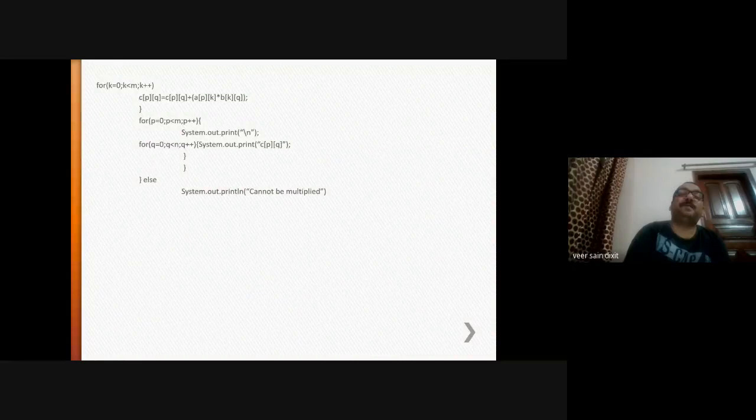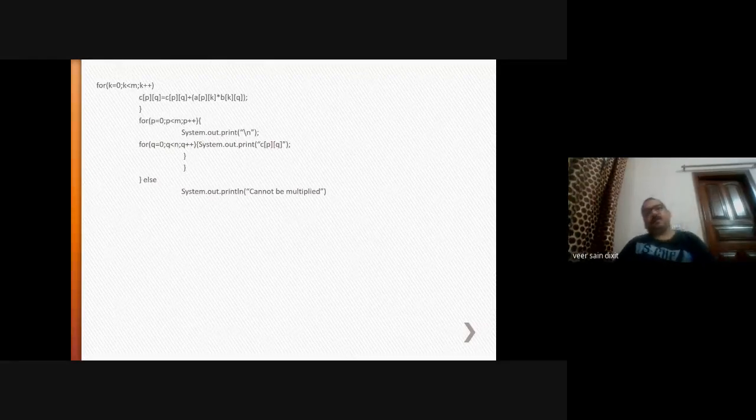C[p][q] plus A[p][k], the column of the second matrix, B[k][j]. This is the formula for multiplication, and this is the print statement. In this way, the multiplied value will be printed out. Otherwise, if the condition is false, the matrices cannot be multiplied.